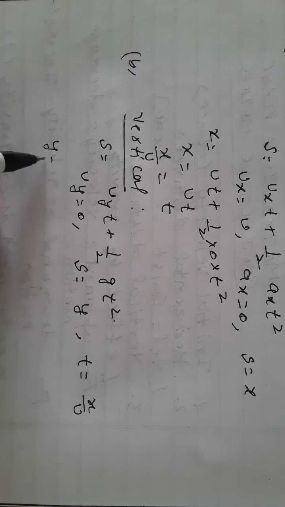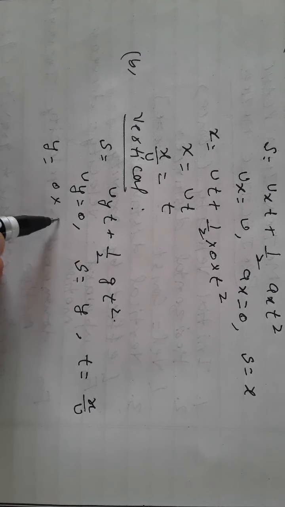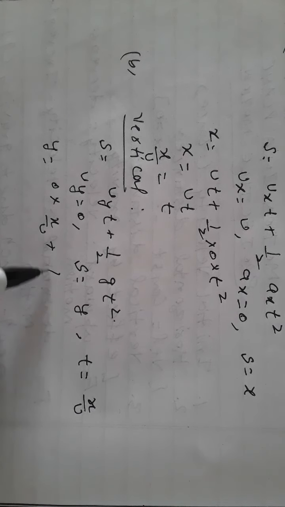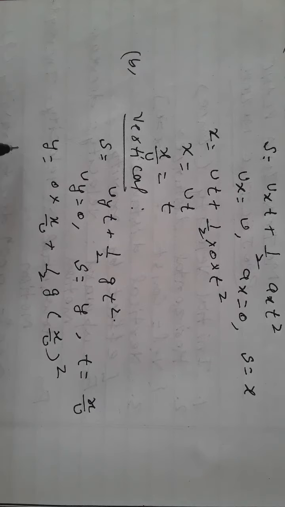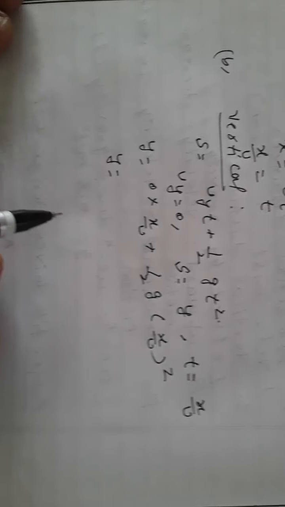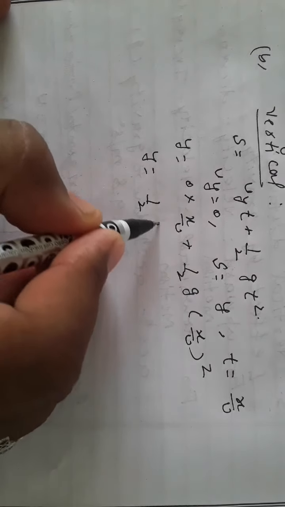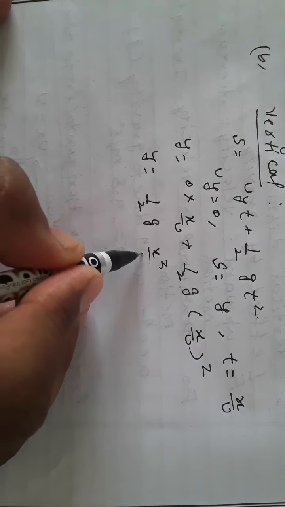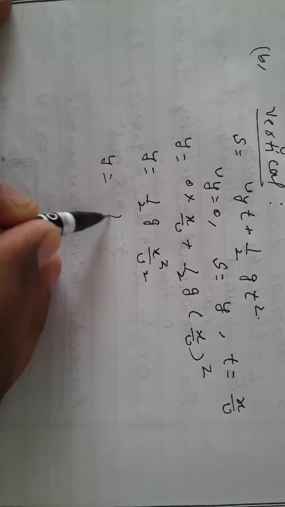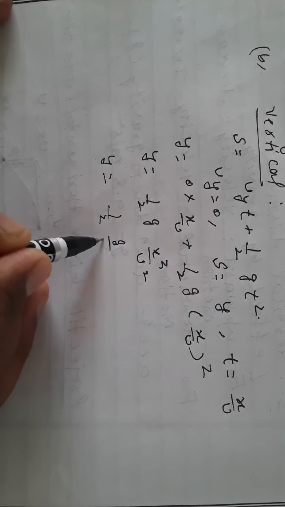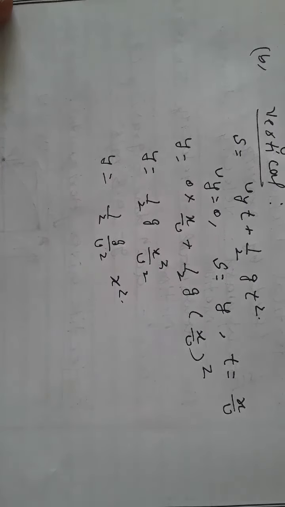So we can put the values here: 0 into t plus half into g, into the value of t, that is x by u, whole square. So y is equal to half into g into x square upon u square.